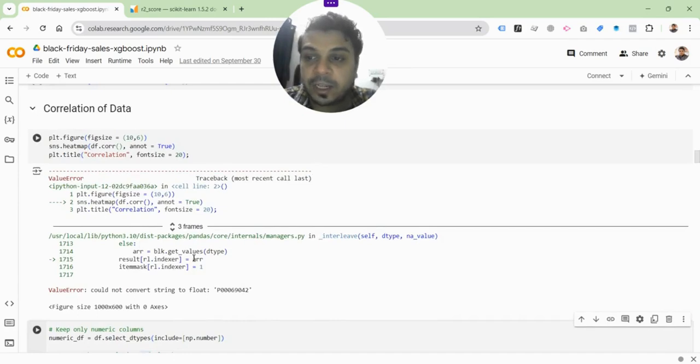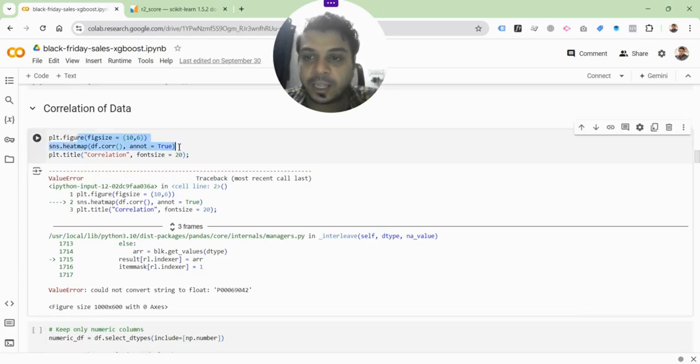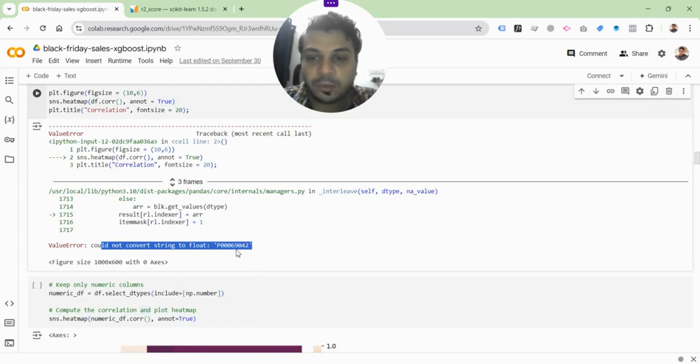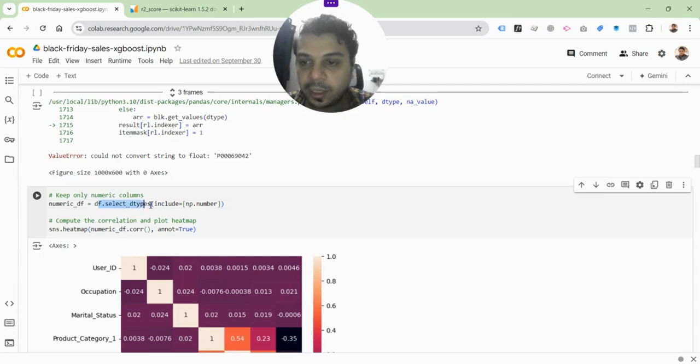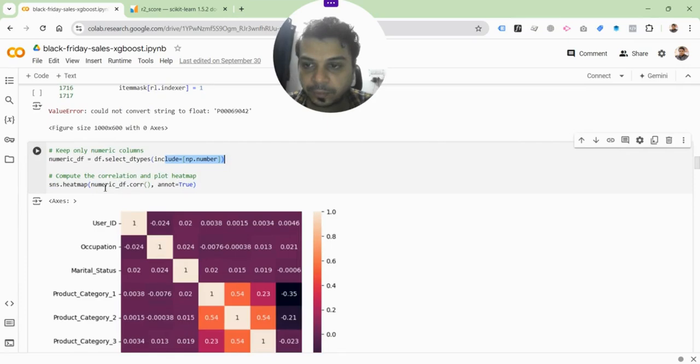By the way, the reason I've deliberately kept an error here is because I just wanted to show that the existing code where I had found it was not working. So I had to improvise because it was trying to convert a string to float. I think this is the product ID. So sometimes it doesn't work, and when it doesn't work, you will have to find ways to tweak the code. So this is what I had to do. I used this little trick here, selecting the data types and converting all of them, and basically creating a new variable here with all the numerical variables.